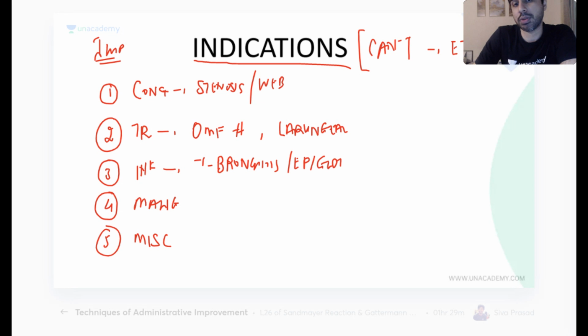Epiglottitis. Of course, they should be accompanied by airway distress. Not every epiglottitis will have airway distress. So if there is significant epiglottitis, then you will say, okay, he needs a tracheostomy. So tracheobronchitis, epiglottitis. Yeah, any other?